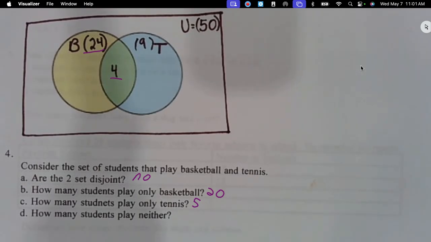So what did I just do? Why did I get 13? 20 play basketball, 5 play tennis. Oh yeah, that should be the same. Why did you get 13? How many students would be in neither?